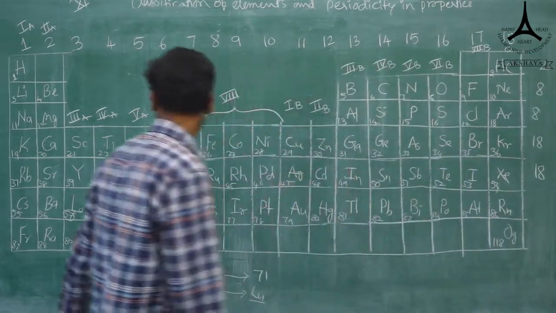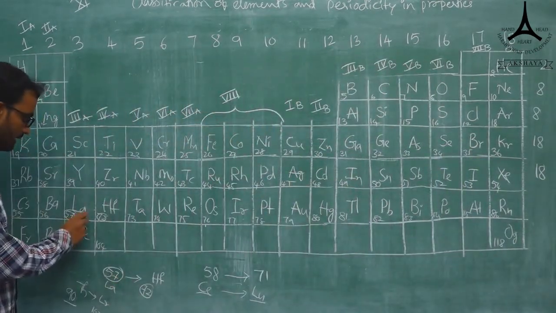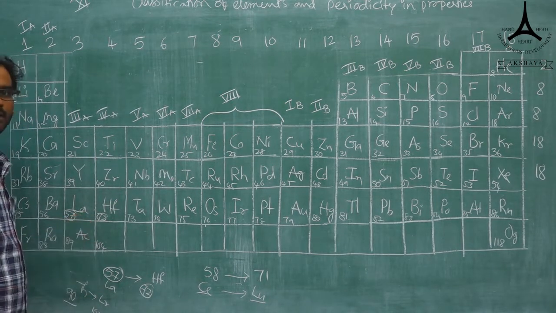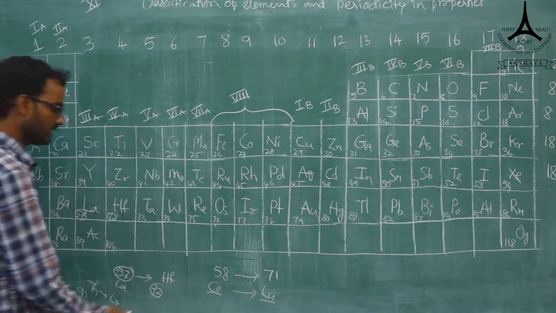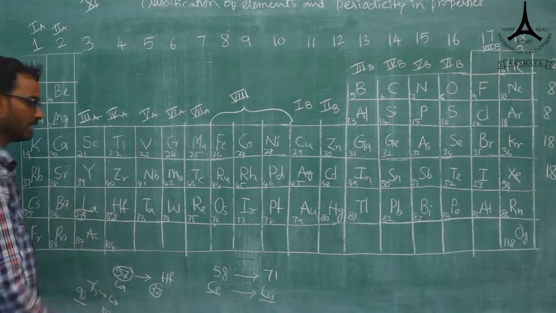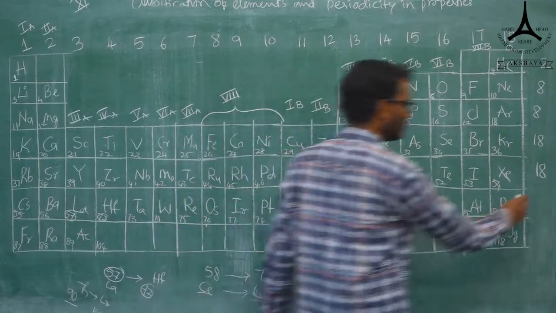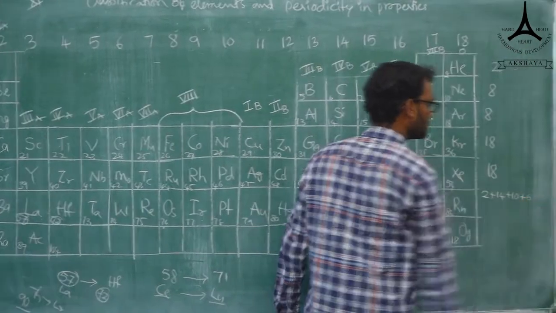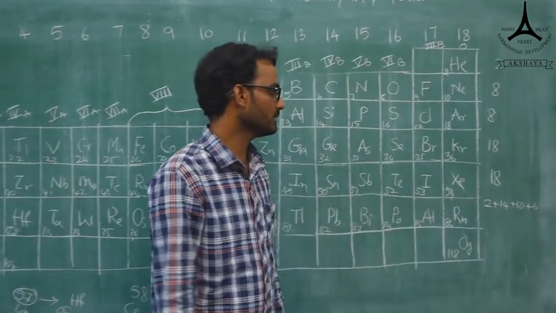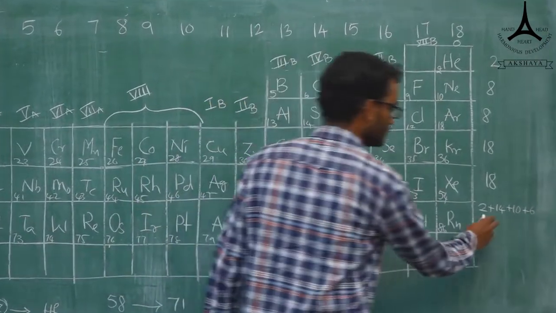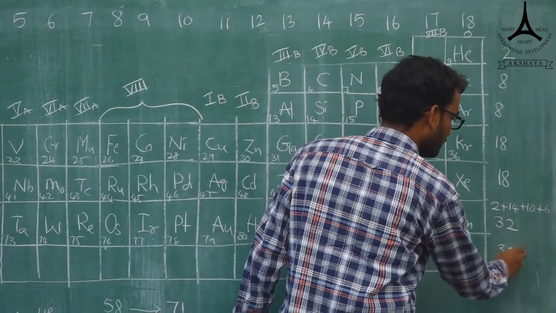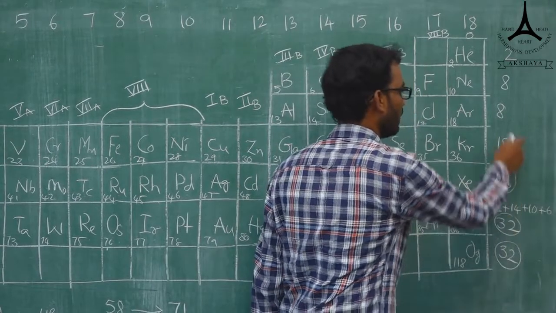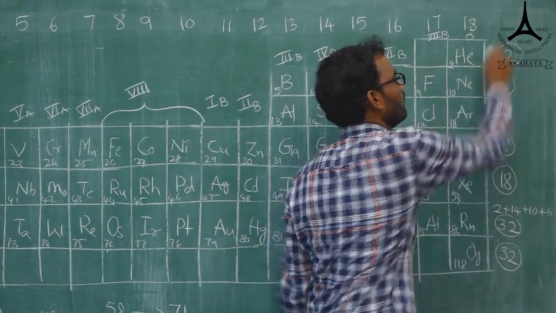And next, after lanthanum, we have 14 elements. Those 14 elements are also here, only cerium to lutetium. For that reason, here we have to take 14. I will write here 2 plus 14 plus 10 plus 6. How much will come? That will come as 32. So 32 elements are there, and here also 32 elements. This is about the total modern long form of periodic table.